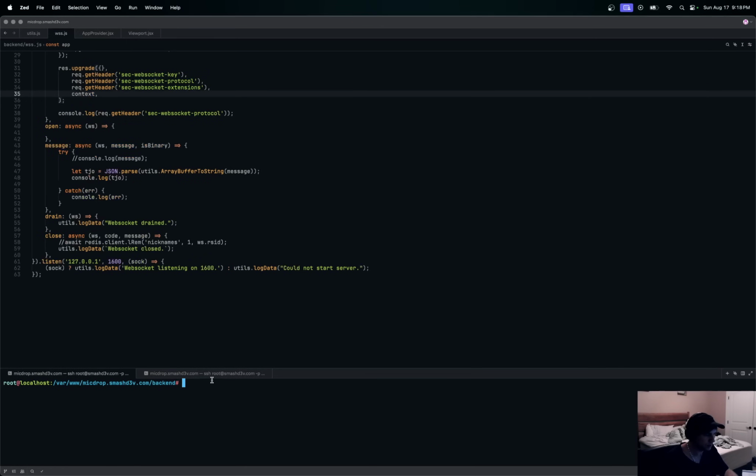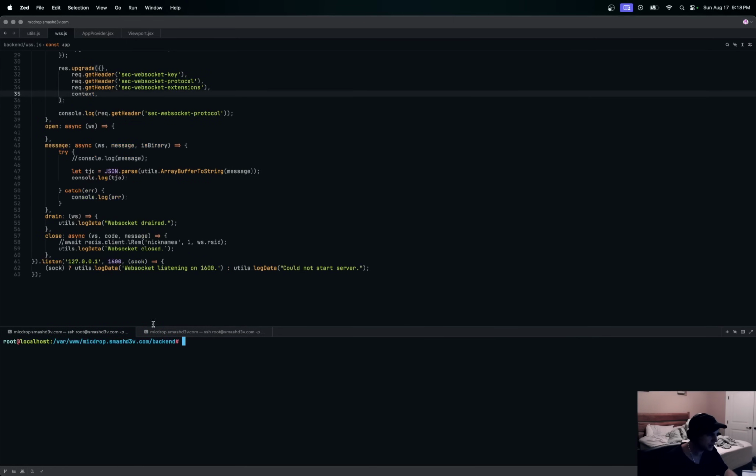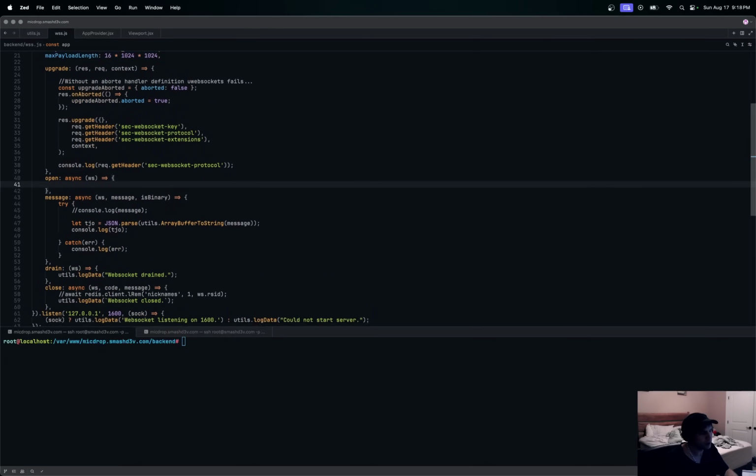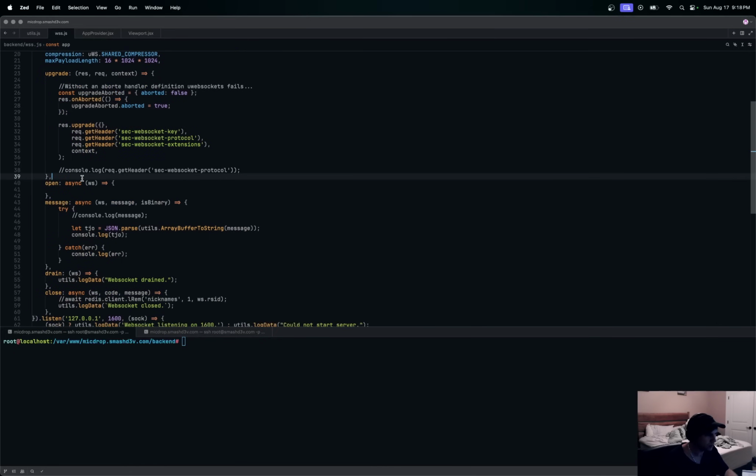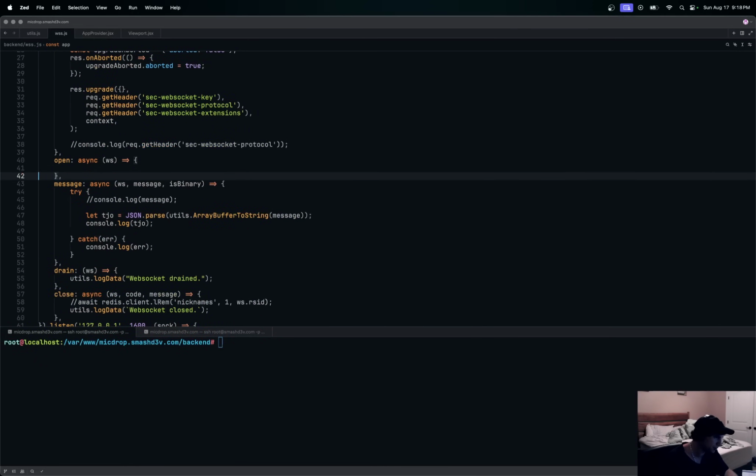So let's keep filling this out. When we open up a WebSocket, we don't really need to console log our protocol anymore. We want to set a few properties here, okay? We can also console log to let ourselves know that somebody connected. So on open, what we're going to do is create an RSID. I'm going to call it a Redis session ID. So when a WebSocket connects, we want to make an ID that we can link any Redis messages to that front end. We'll use Nanoid to do that.